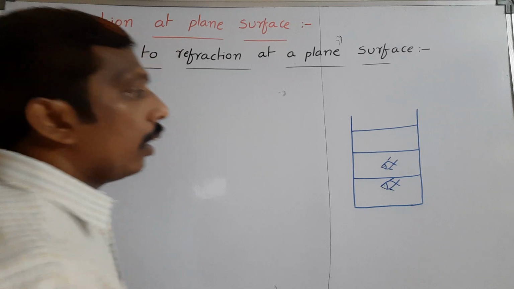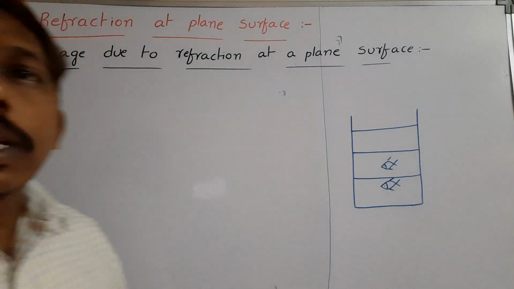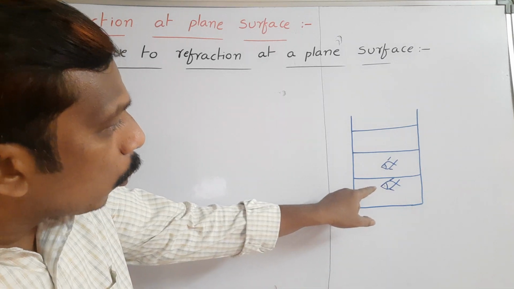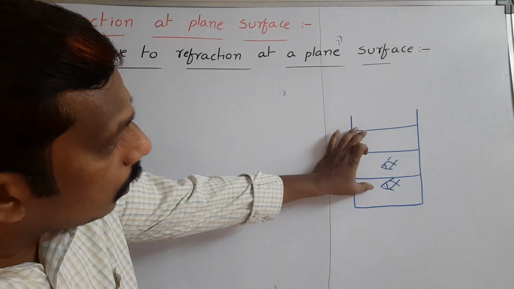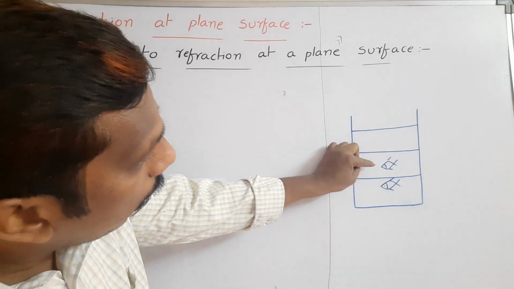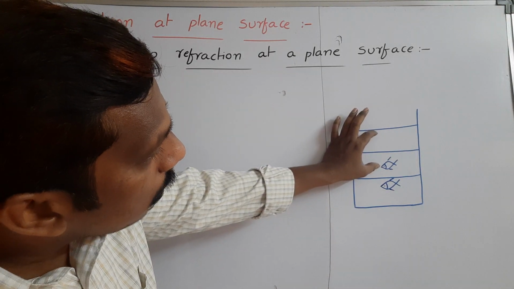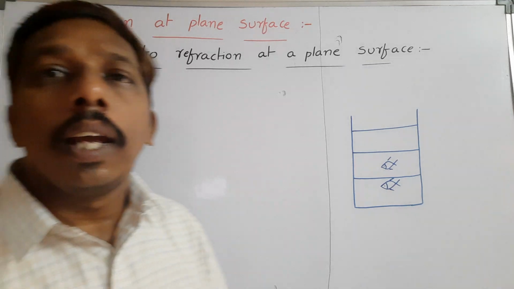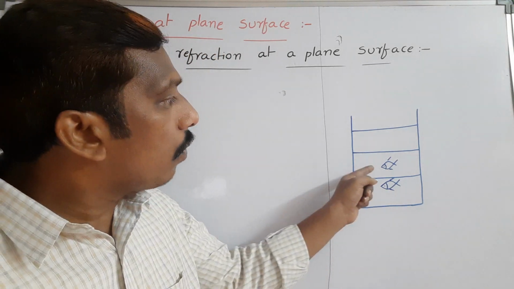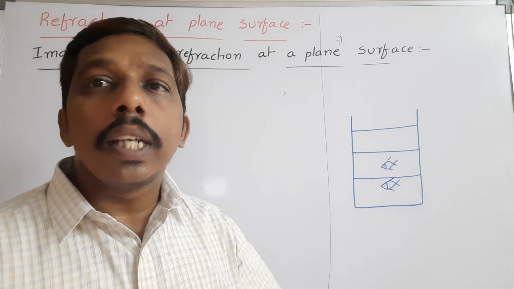Why is it appearing at that point? Because of refraction. Here, this is the original position. From the surface to this original position of the fish is called real depth. But it appears at this position. Surface to this depth is called apparent depth. That means the fish image is formed above its original position.